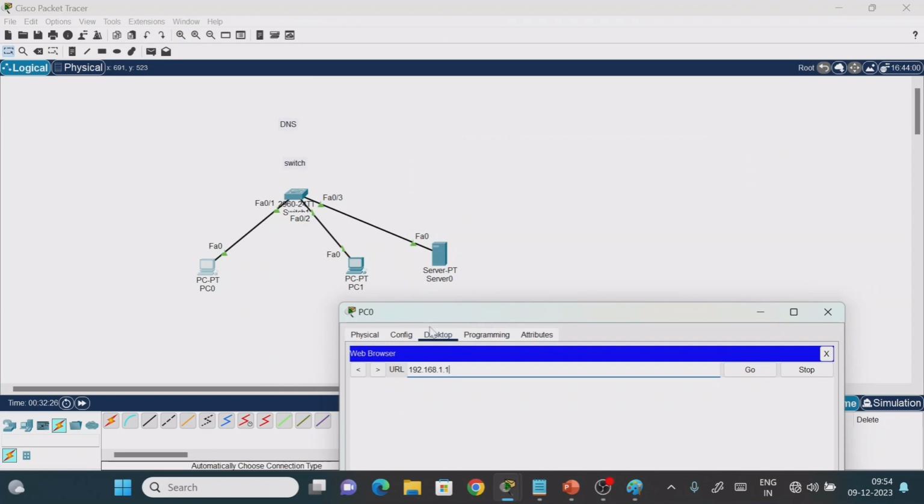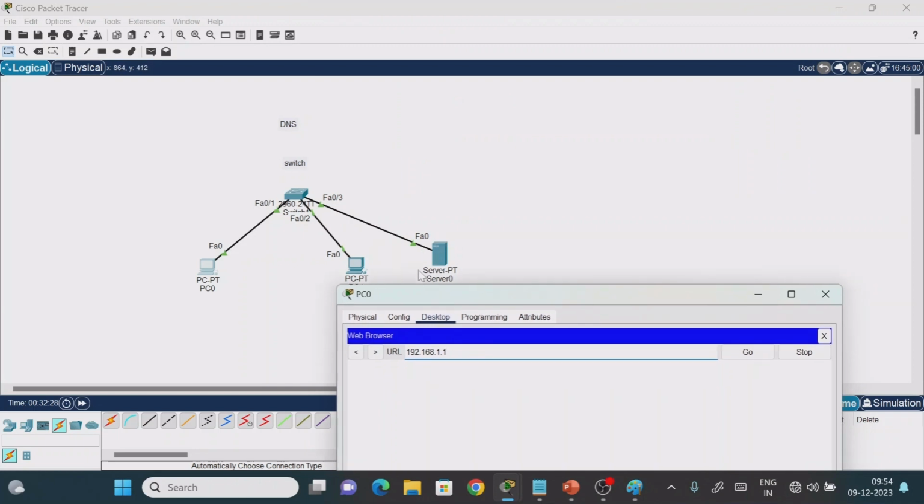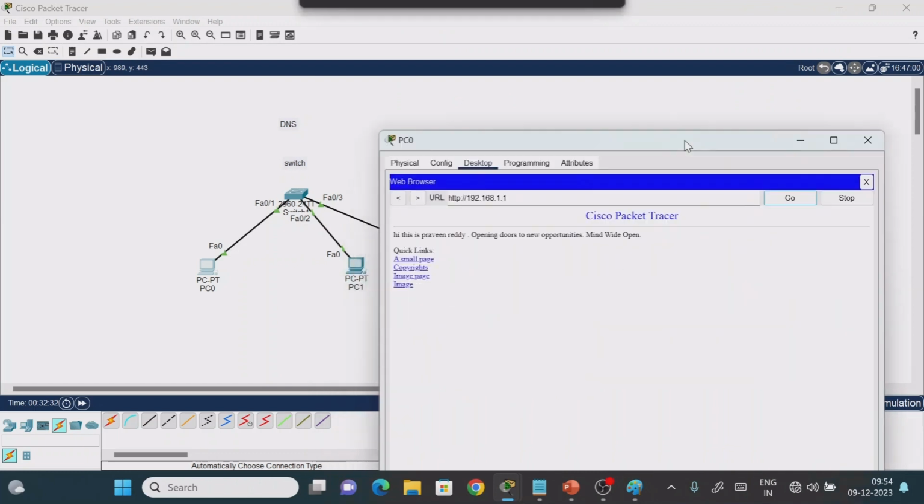From here I am sending the request to get the information stored inside the server. If I click on go, now see what is happening: this is the HTML page content, Hi, this is Praveen Reddy. So this is displayed. In real time we don't use this. We use the HTTP protocol with something like google.com. But that is not the actual procedure. We need to remember the IP address, and it is not possible for human beings to remember all 4 billion IP addresses.